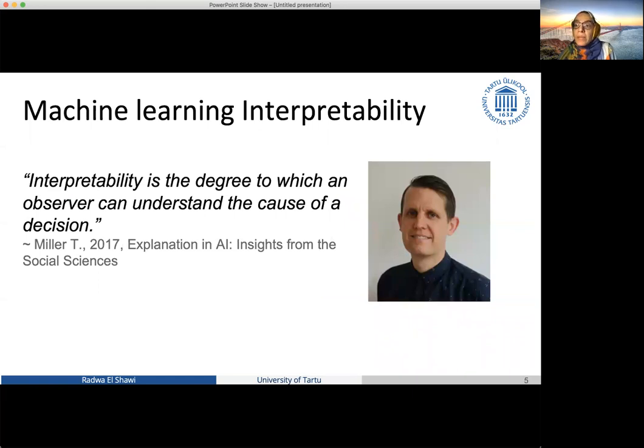There's no common agreement about a single definition for machine learning interpretability. However, one way to define machine learning interpretability is the degree to which humans can understand and comprehend the decisions made by a machine learning model.